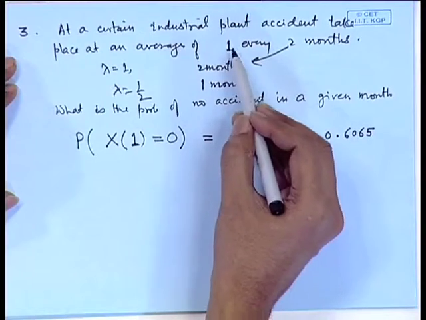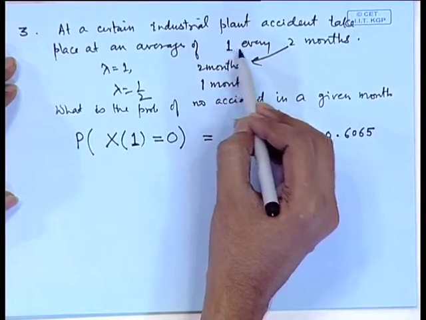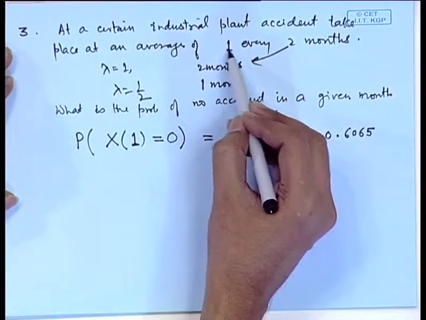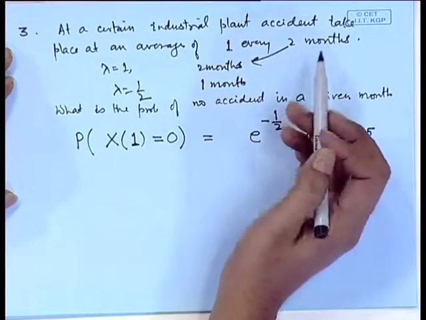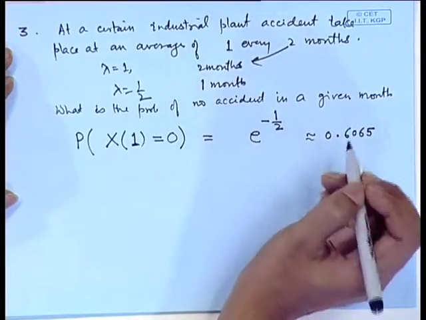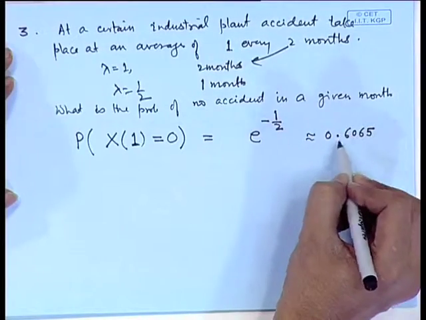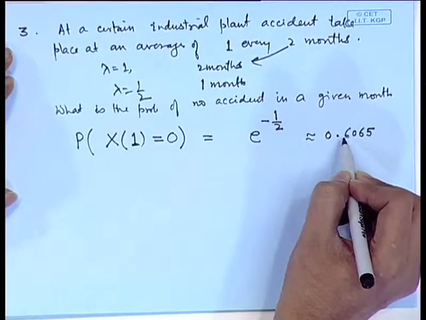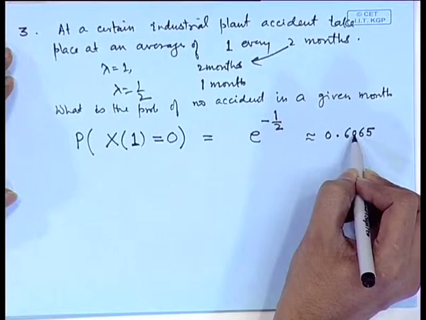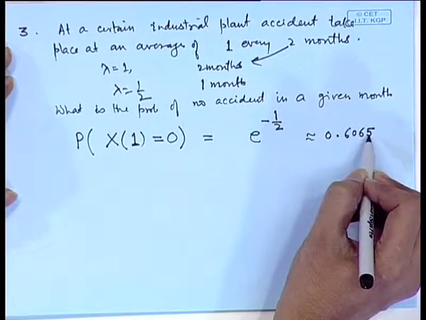If we look at the conditions of the problem, it is given an average of 1 every 2 months. So, you will feel that the probability of no accident will be 50%, or the probability of one accident in a month will be 50%, but it is not so. Actually, the probability of no accident is more than that, it is 0.60.